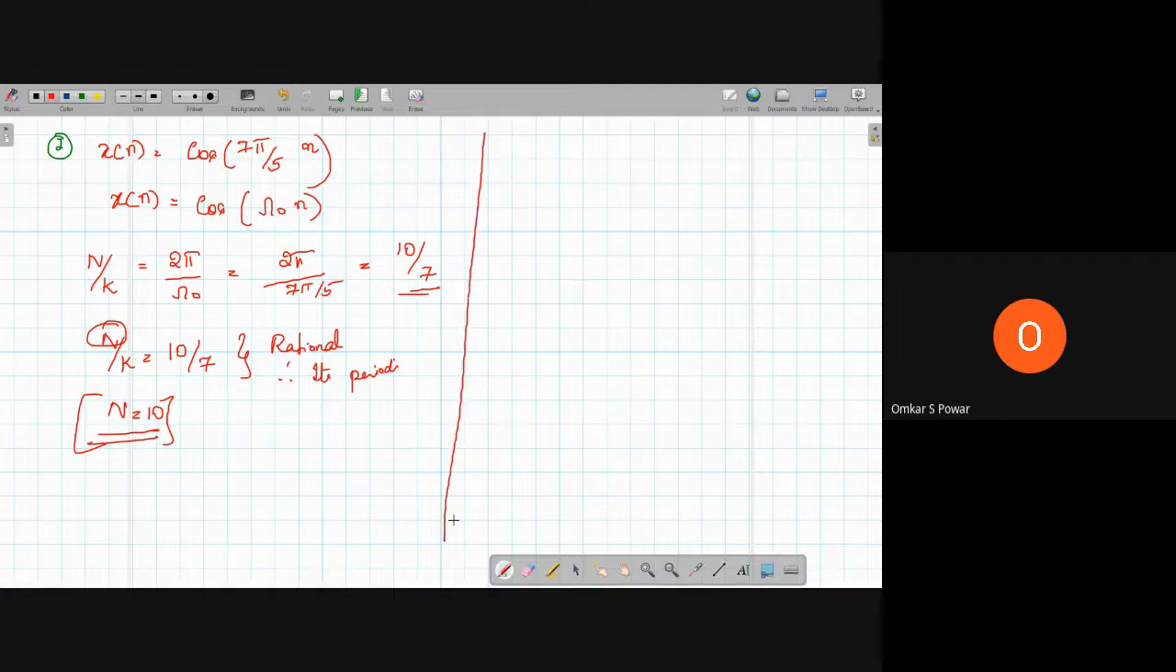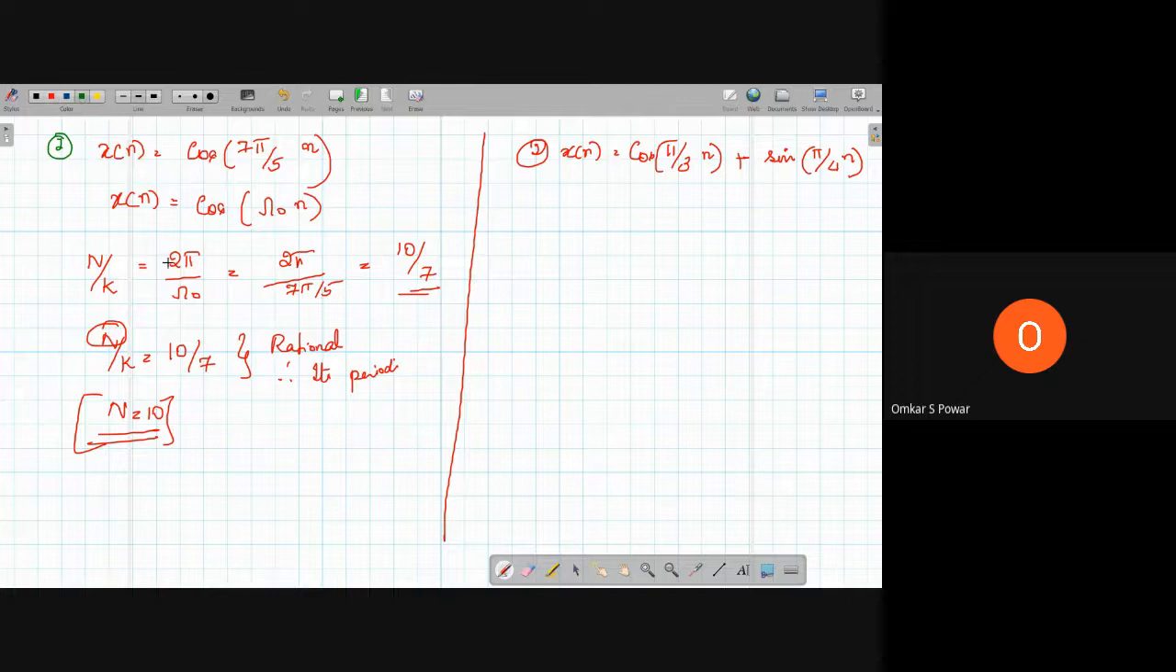So this was the first problem. Let me solve another problem. So let me take the terms which involve 2. So for example, let me take this one. x of n is equal to cos pi by 3 into n plus sine pi by 4 into n. So let me take this example and let me solve this one.